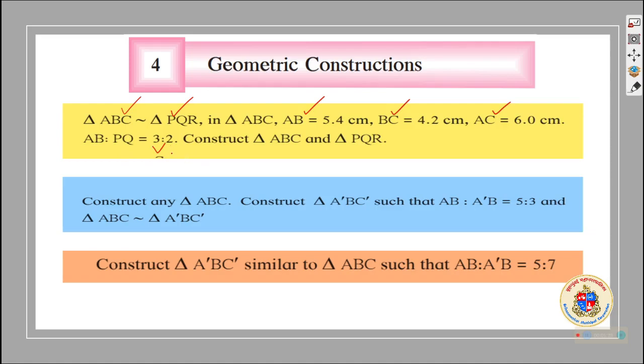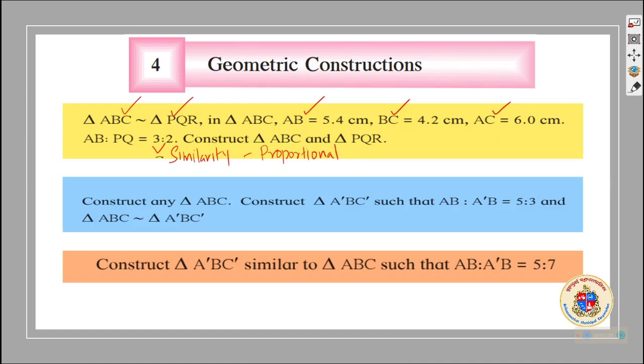So whenever we see the ratio of the sides of the triangles, it immediately takes us to the concept of similarity of triangles, which we studied in the first chapter, where we found that the sides of similar triangles will be proportional. So that concept, which we studied in the first chapter, will be applied here in the fourth chapter during the construction of a similar triangle.